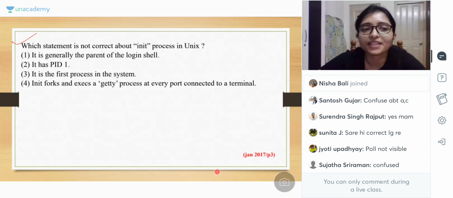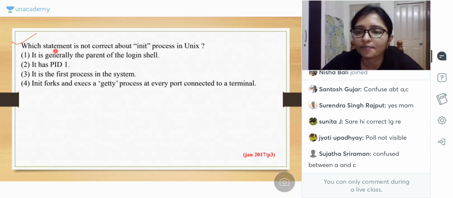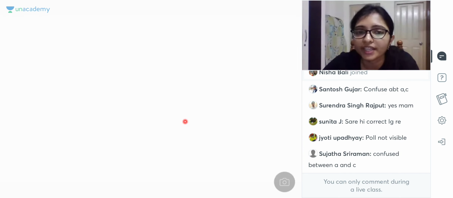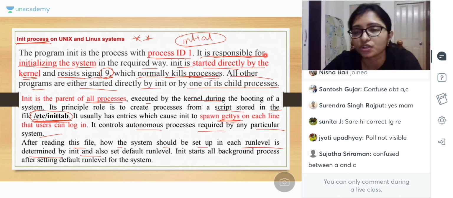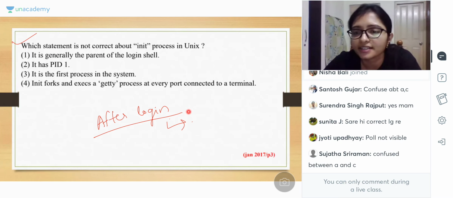चलो कंफ्यूज. यहाँ पे देखो, what I told when the init is created. What I told, init is created after login. After login to the system, first the init is created according to the login shell. I told that after the login, the process is created, right? I told it.